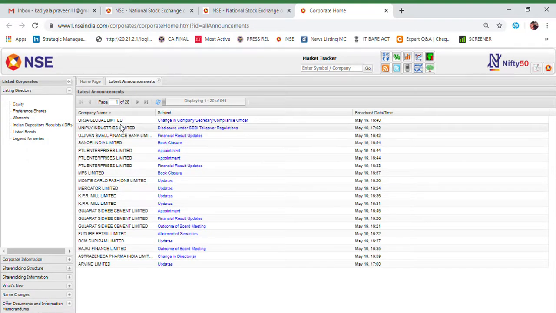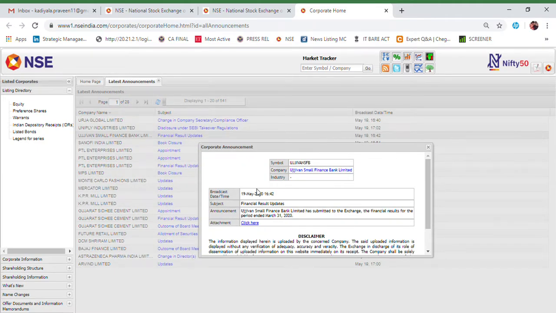Here comes the company name, the subject of the announcement, and the date they posted. If you see Ujjivan Small Finance Bank, it posted its financial results today, at 4:42. One can go through it. If you click on this financial result update, the PDF opens, and one can go through exactly what the results are.